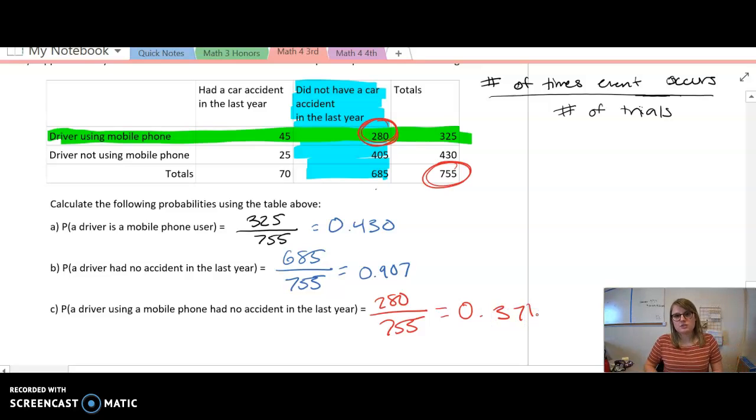Alright, so that is probability distribution. Make sure you understand those key terms, and I'll see you next time.